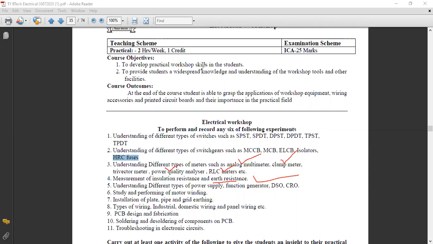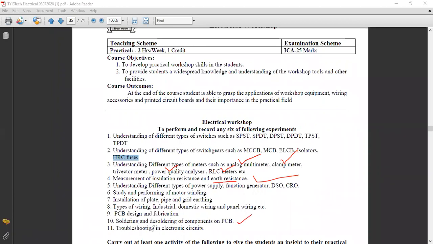In that, soldering or desoldering was used for components. Soldering means that suppose we want to attach a component to the PCB, we use soldering. And desoldering is nothing but removal of the component. How to remove the component. So this is the soldering and desoldering practical.